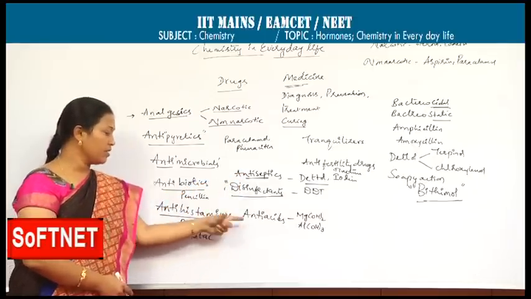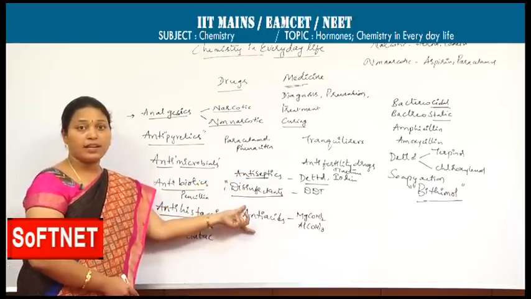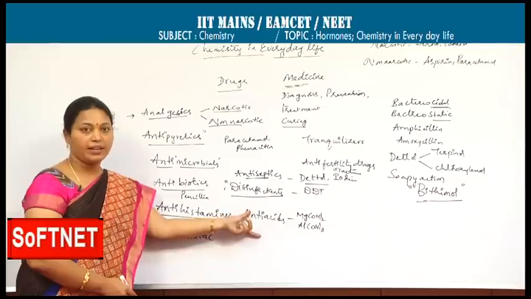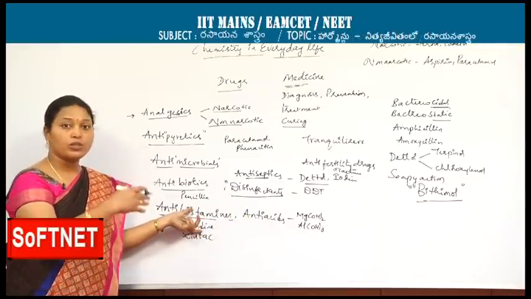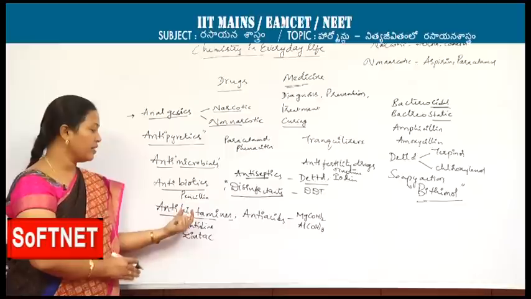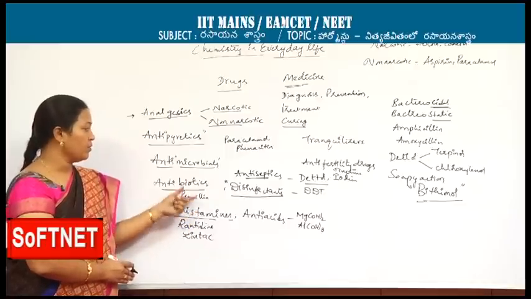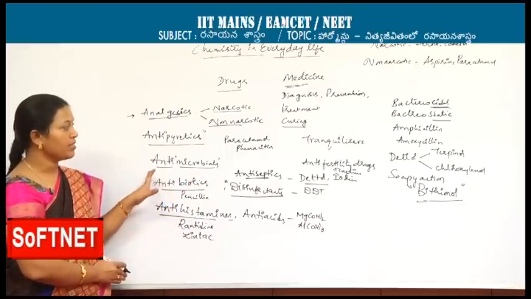Here also there is a little confusion. Excess acid can be controlled by antacid. The production of excess acid can be minimized by the antihistamines. For all these you have to remember the examples.